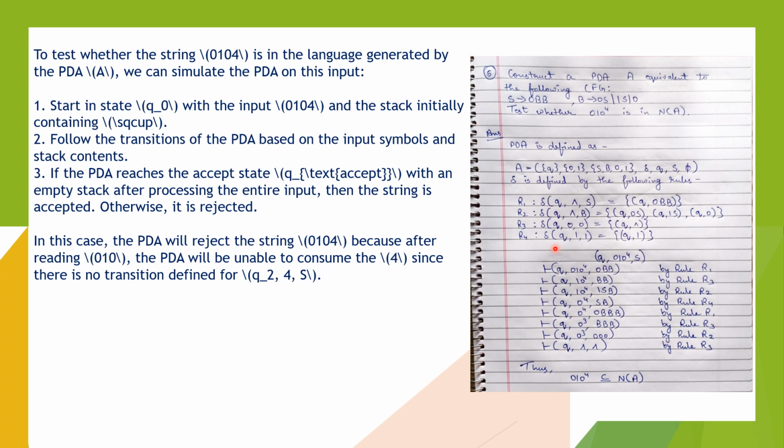If the PDA reaches the accept state with an empty stack after processing the entire input, the string is accepted, otherwise it is rejected. In this case, the pushdown automata will reject the string 0104 because after reading 010, the PDA will be unable to consume the 4 since there is no transition defined for Q2, 4 and S.